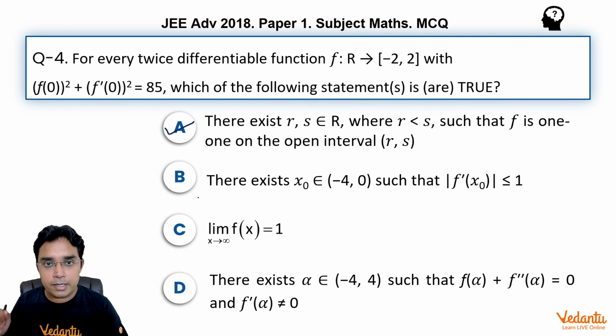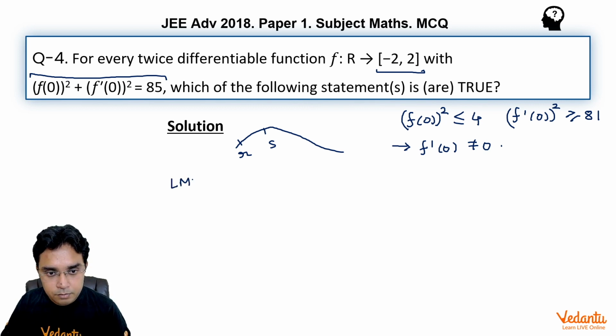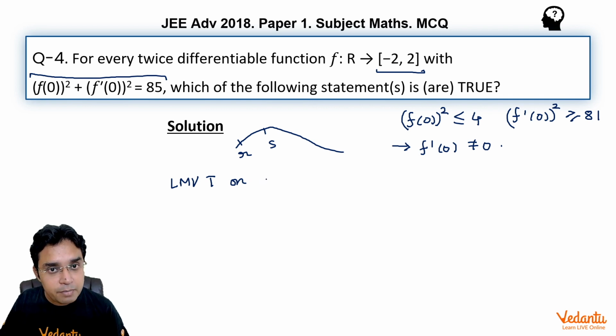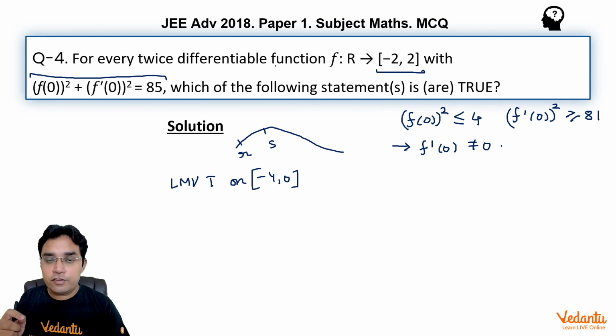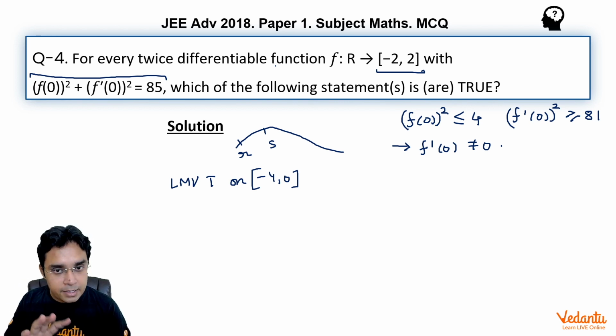Now coming to part B. To solve this I will use Lagrange's mean value theorem on (-4, 0). Because the function is twice differentiable, it will be differentiable and continuous, so the prerequisite for LMVT is okay.